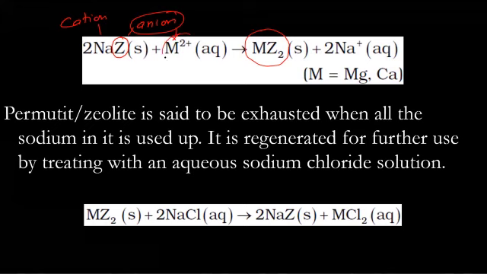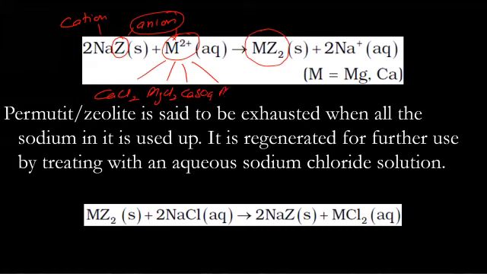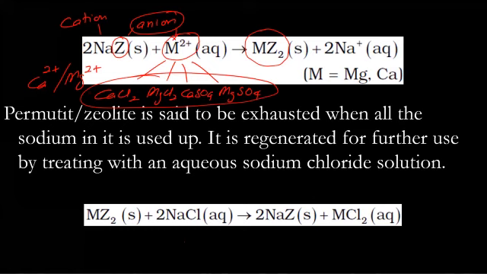So this M2+ can be Ca2+ or Mg2+ from these. Because these ions will get converted to another compound, MZ2, the impurity is removed, and hardness is removed.